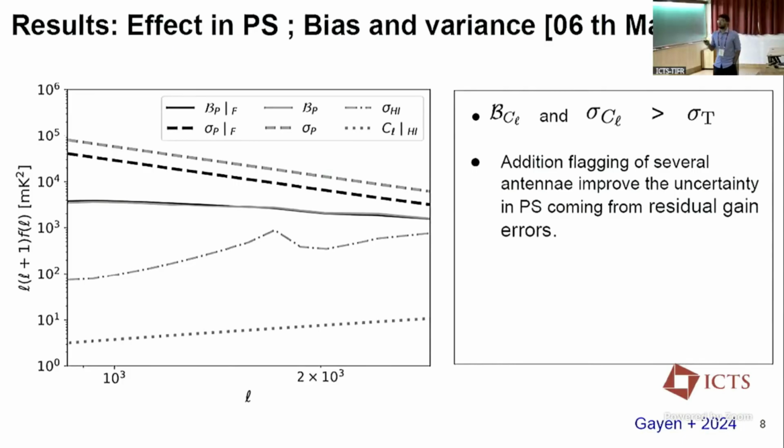We also did some additional flagging looking at the gain characteristics. By flagging some bad antennas, we improve our uncertainty due to the residual gain error. This black dashed line is after flagging some antennas, where we improve our uncertainty.